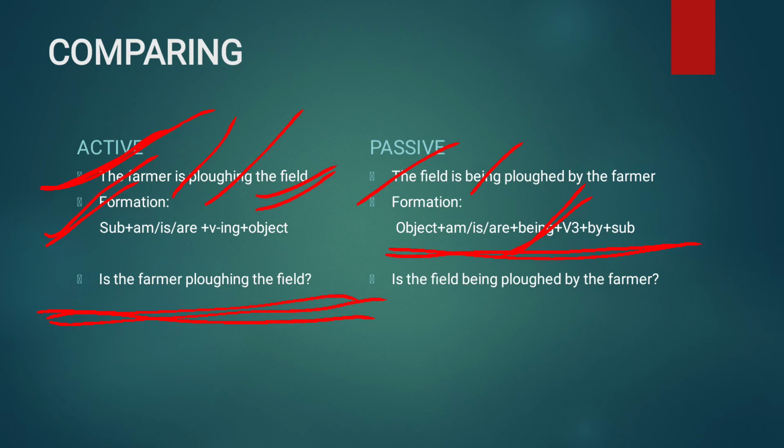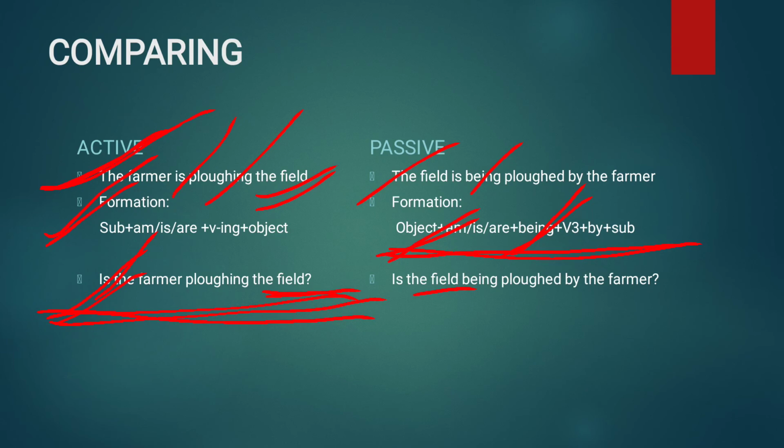Now I need to convert this into passive form. Just see here, the question word is kept same. The question is starting from "is", so I have kept "is" in the passive form too. Now since I have to write the object first as per our formation, the object is the field, so I have written the field.